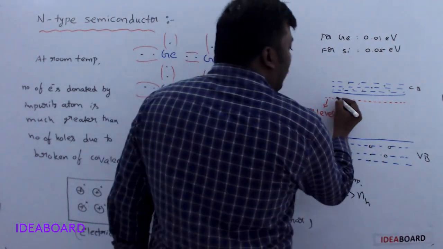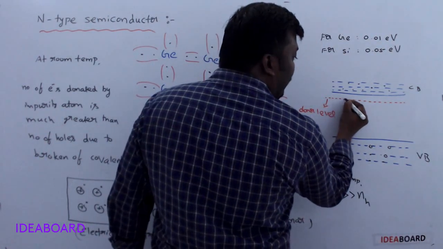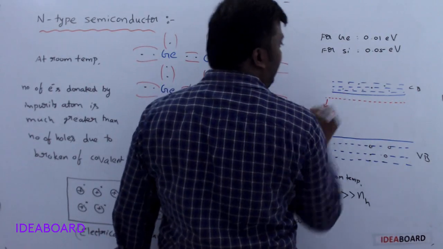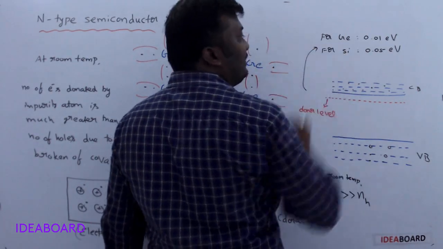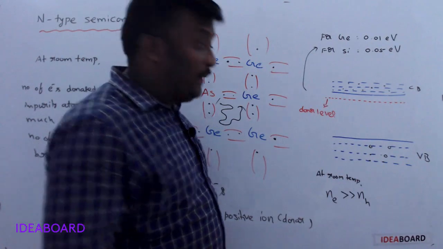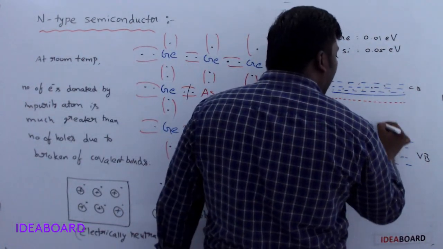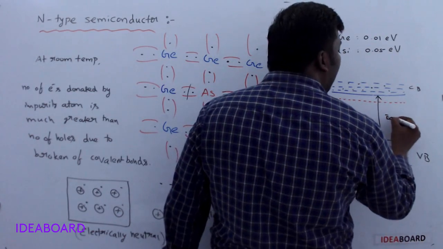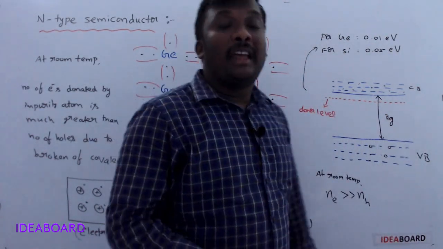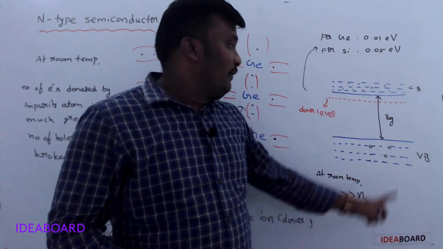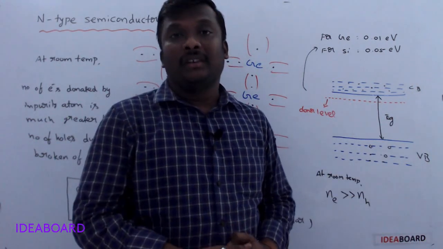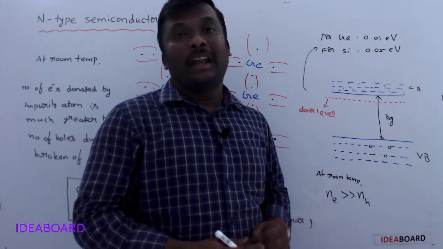Understand? To move the electrons from the donor level to the conduction band, only this small amount of energy is required. But to move the electrons from the valency band to the conduction band, it requires the forbidden energy gap. We know for germanium that is 0.7 and for silicon that is 1.1 electron volt.